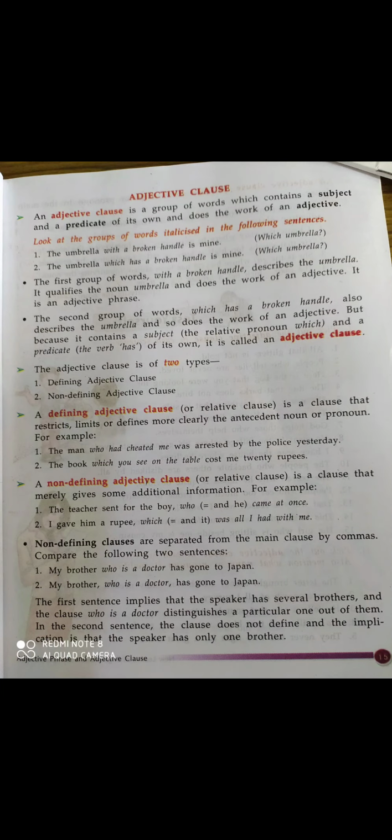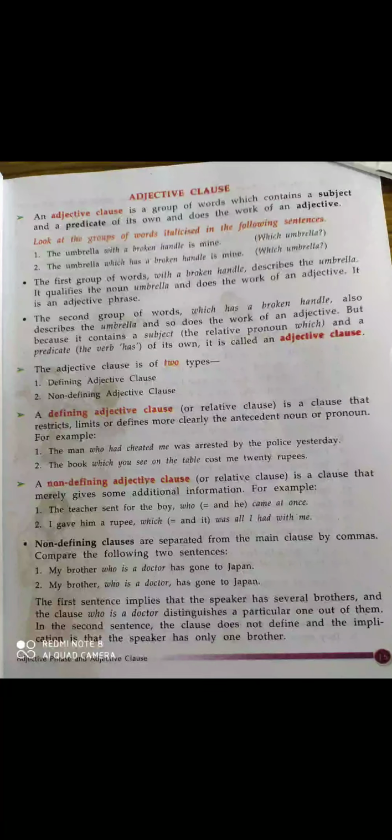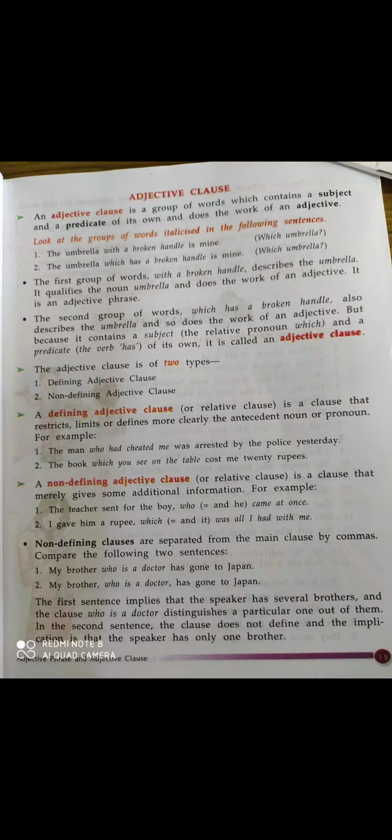Okay, so here no comma is there. Now second one, my brother, who is a doctor, has gone to Japan. Now this who is a doctor, this group of words in the first sentence is not put with commas, whereas in the second sentence it is put with commas. Okay, so you can find out which is the non-defining adjective clause.